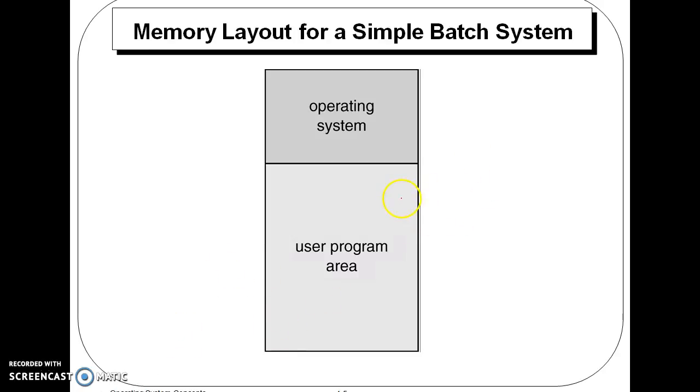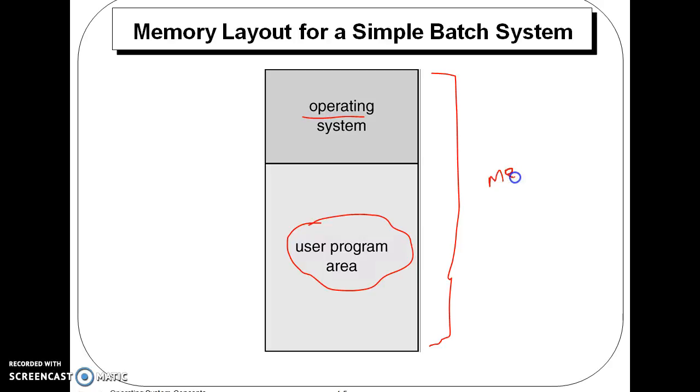This is the user program area, where the user memory is allocated, and this is the operating system. So this whole is the memory part. This is the complete memory, in which some is stored for the operating system and some is in the form of user programs.